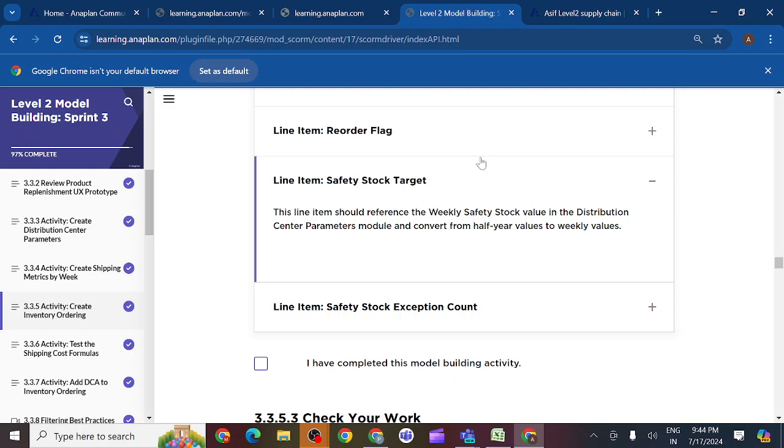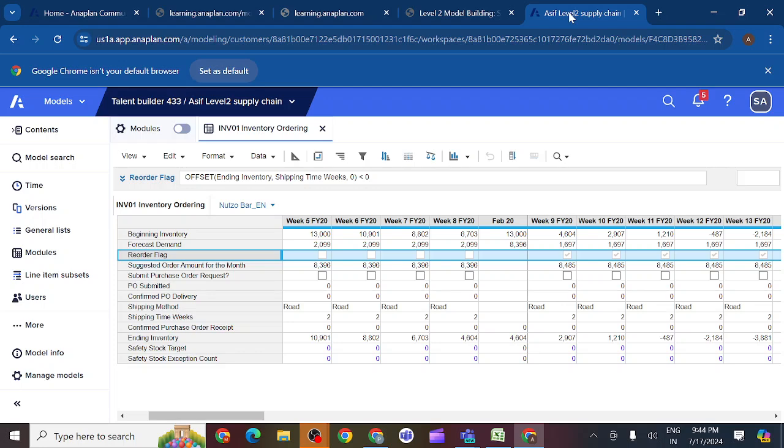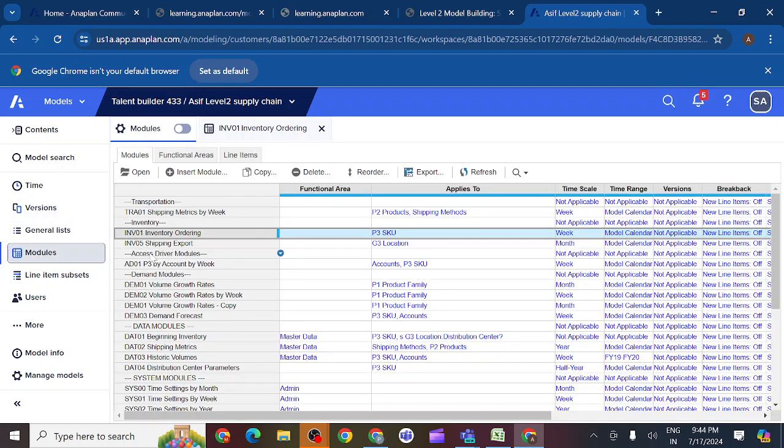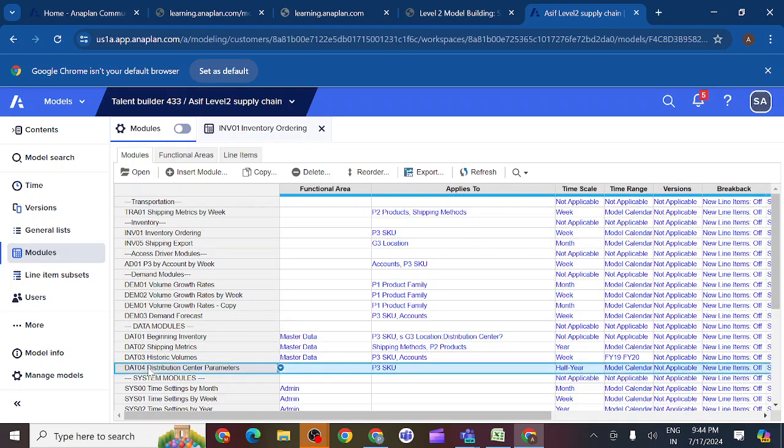We don't have it in this module. We should go to the distribution center parameter module, System one, where we have that one, data 04. This is my source and this is my target. Do I have the same dimensions? The dimensions are not the same when you check. Here I have half year and here I have weeks. Can I pull parent to child?